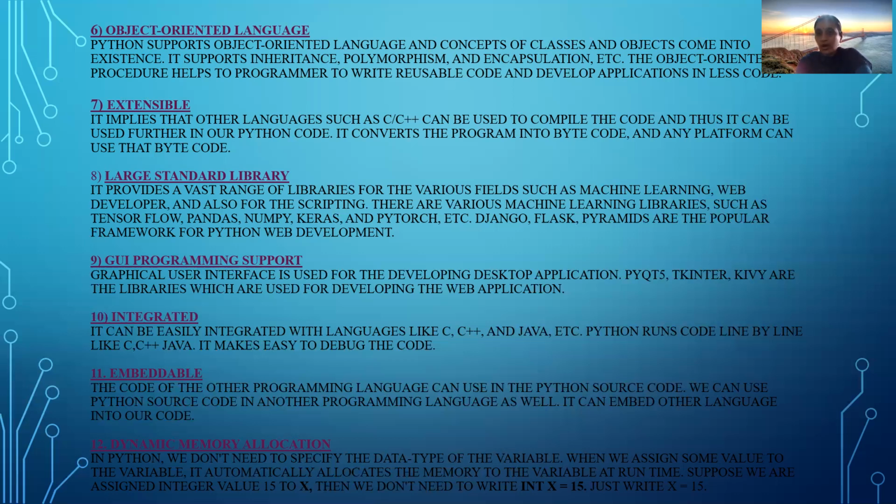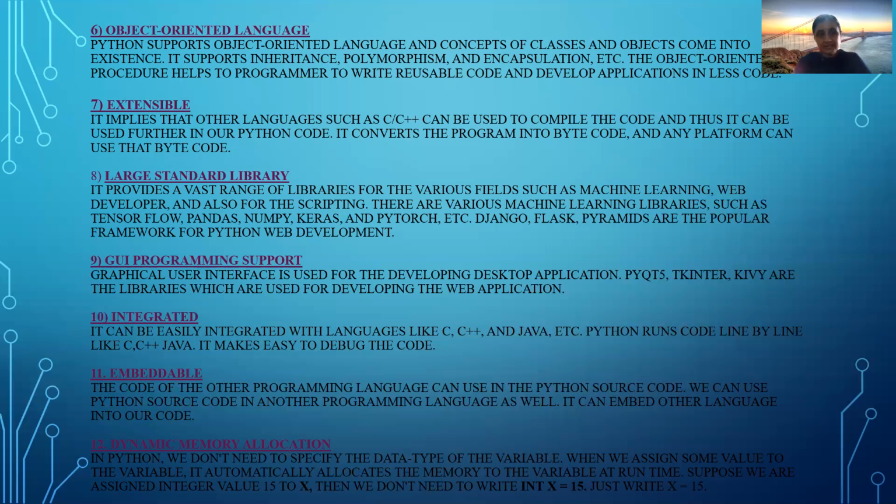But in Python, you are not going to declare any variable in the beginning. That means you are not going to allocate any memory for that, okay. At runtime, it is going to know which variable you have taken. Suppose we assign the integer value 15 to x, then we don't need to write int x = 15. Just write x = 15. You just give the value, and automatically at runtime it is going to allocate the memory for that variable. That is called dynamic memory allocation. By this dynamic memory allocation concept, memory will not be wasted.